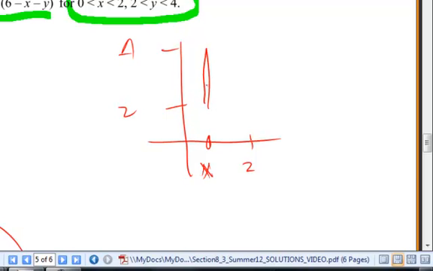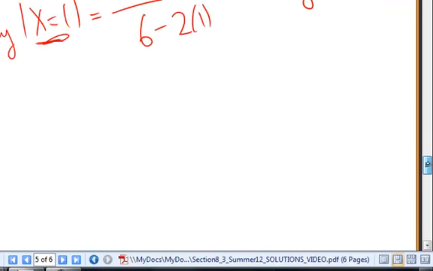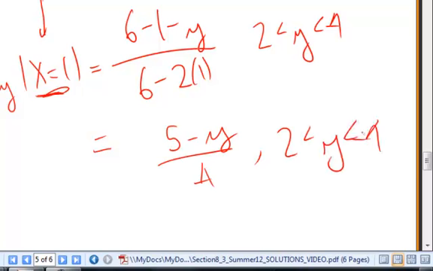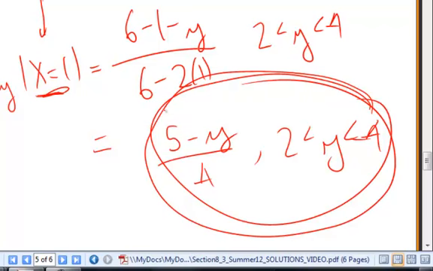So this is just the function 5 minus y over 4, for 2 less than y less than 4. And for every x you put in, you can check this is a valid density function. That's what we were showing on the other page, that conditionals are always valid.